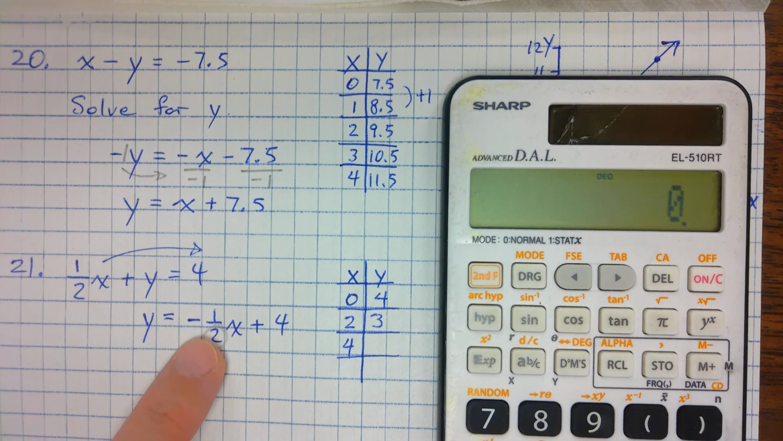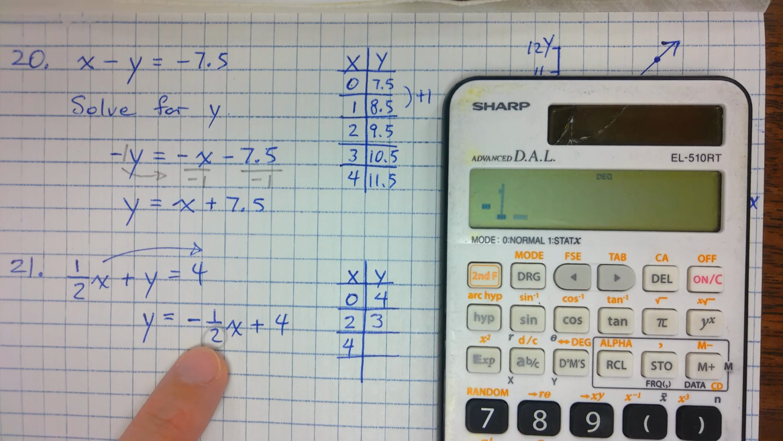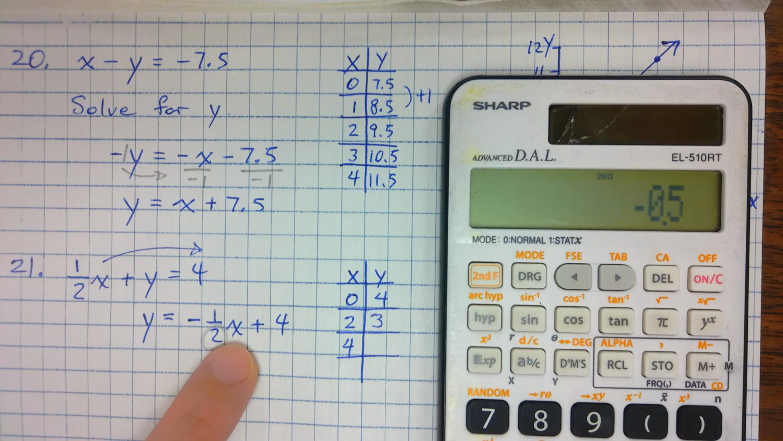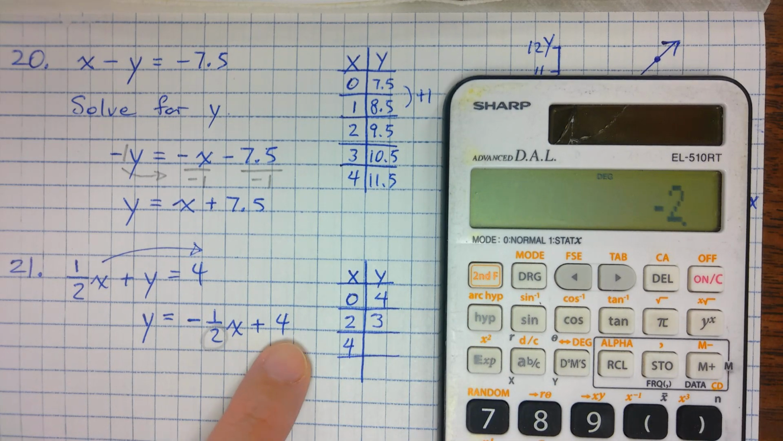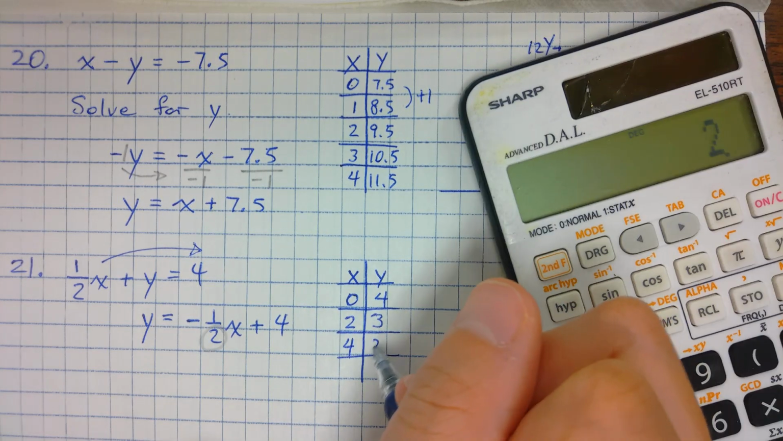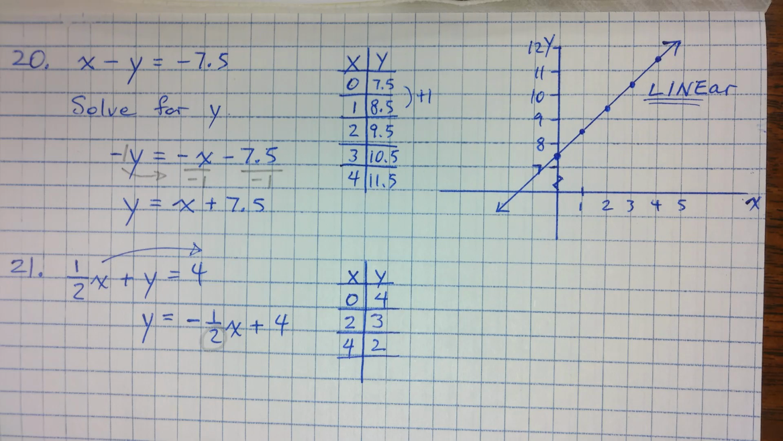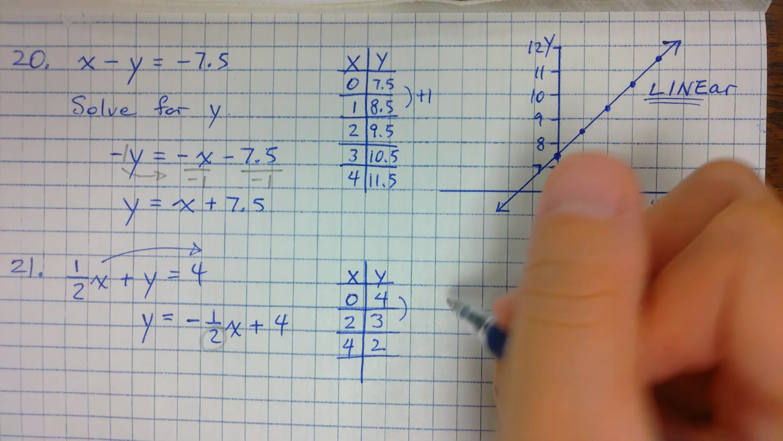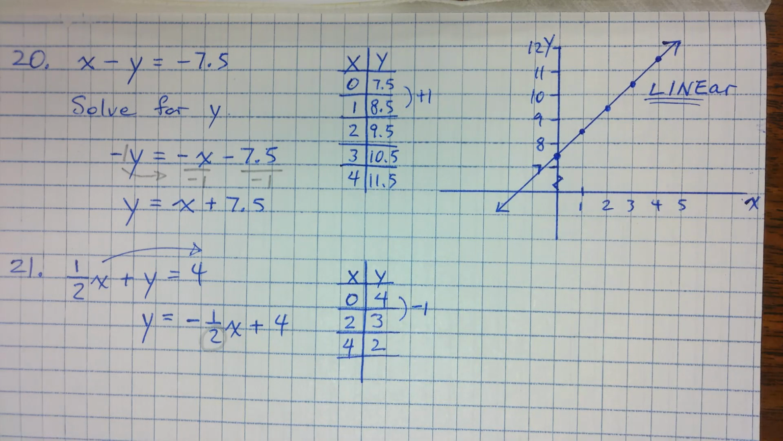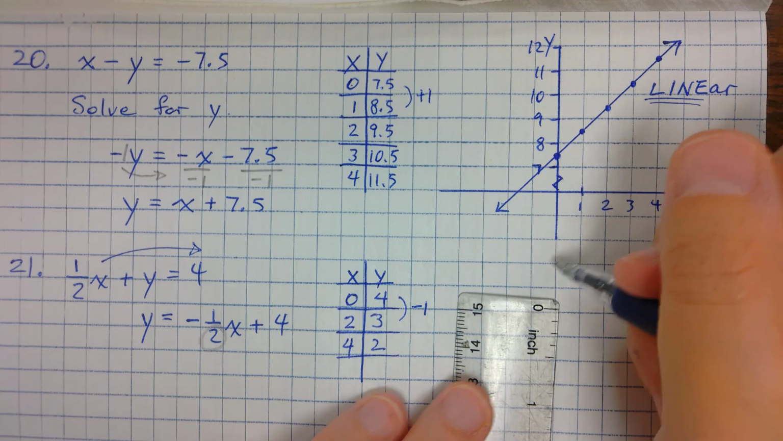Same thing, negative 1 over 2, negative 0.5 times 4, and then plus 4. I get the answer 2. What's my pattern here? Going down by 1, so minus 1. Good. Okay, do a grid.